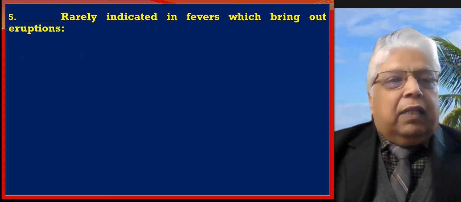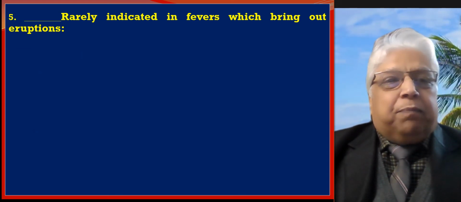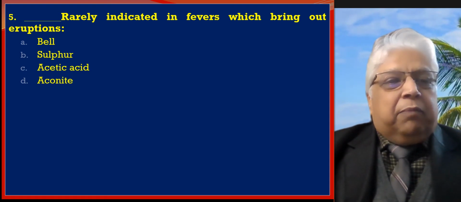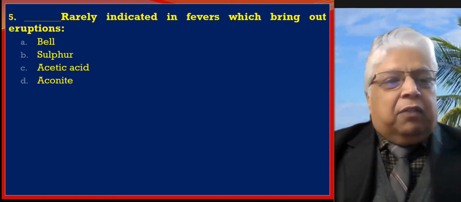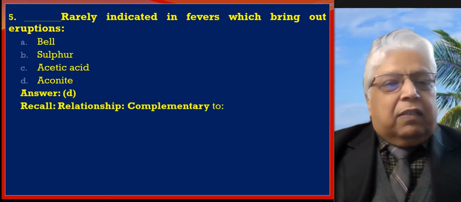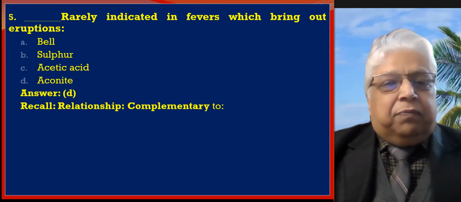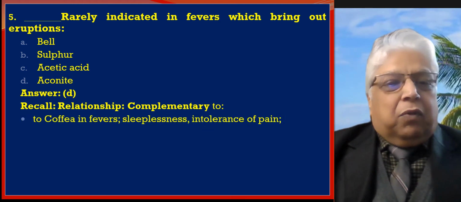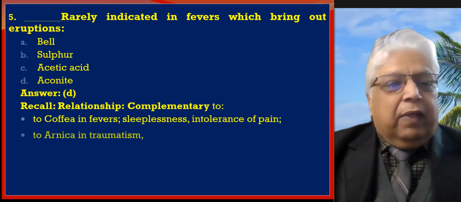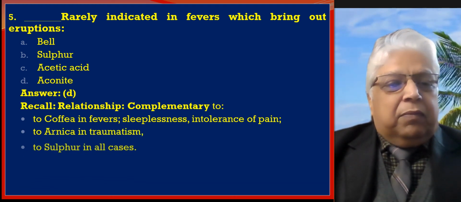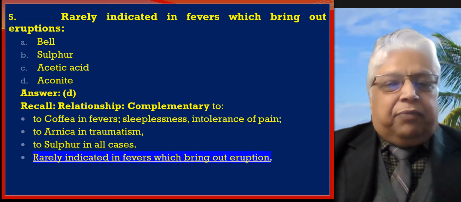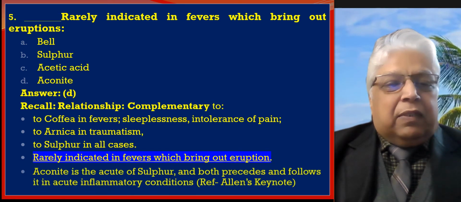Fill in the blank: rarely indicated in fevers which bring out eruptions. We have a choice among belladonna, sulfur, acetic acid, and aconite. Answer is D. Let us recall the relationship: complementary to coffea in fevers, sleeplessness, intolerance of pain; to arnica in traumatism; to sulfur in all cases; rarely indicated in fevers which bring out eruptions.